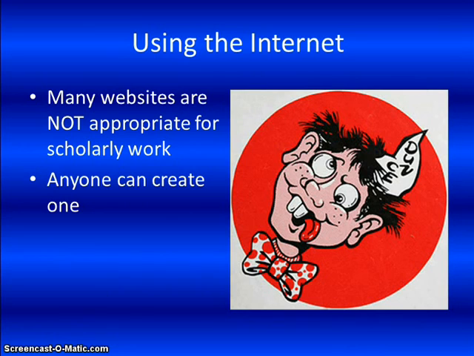For most traditional college students, finding information on the internet may appear to be the easiest way to go. However, in another presentation, I point out that many websites are not appropriate for scholarly work. In that presentation, I also go into the ways of seeing if a website is appropriate. The main problem with websites is that anyone can create one, even if that person or group doesn't know what they're talking about. Perhaps they may be deliberately providing false or skewed information too. And just because it looks professional doesn't mean the content is reliable and usable.